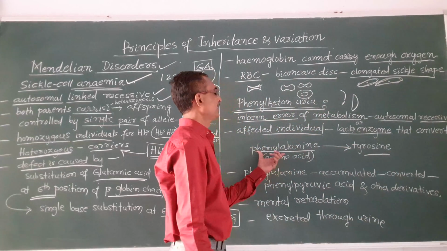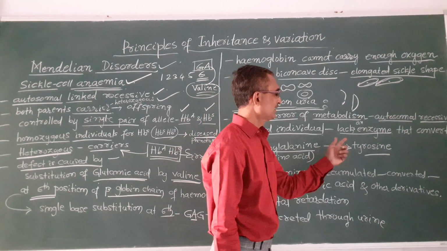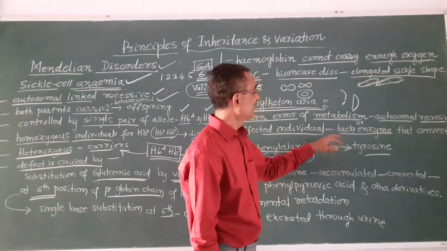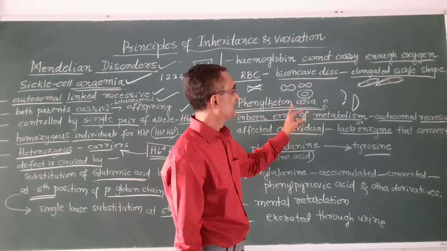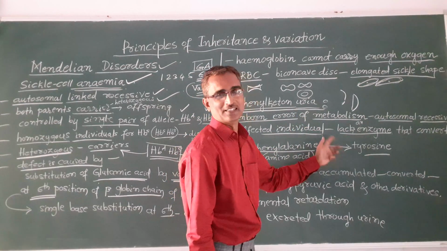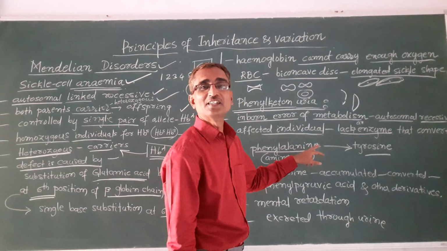Phenylalanine is an amino acid, and in the presence of this particular enzyme it is converted into tyrosine. But here, due to this disorder, that enzyme is absent. That enzyme is not produced in such individuals.